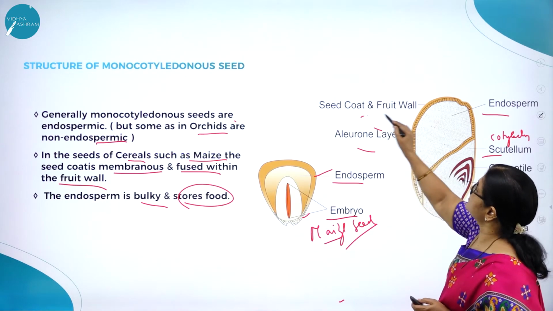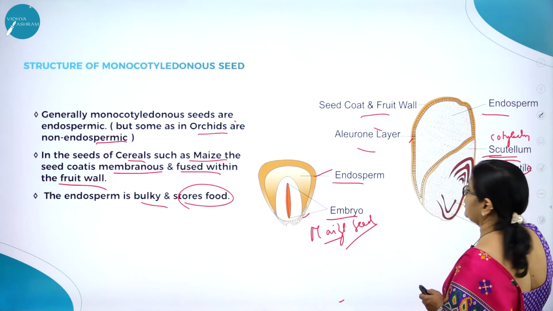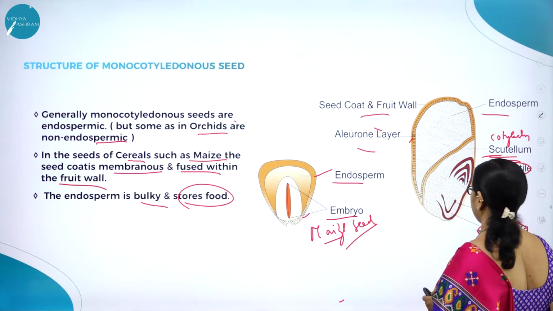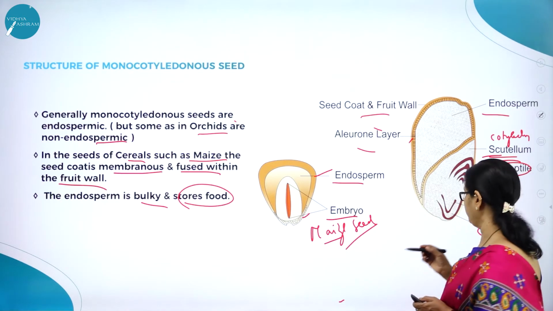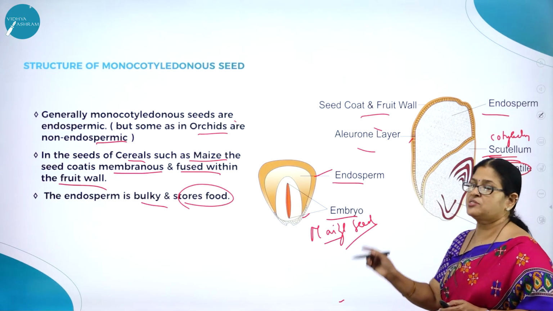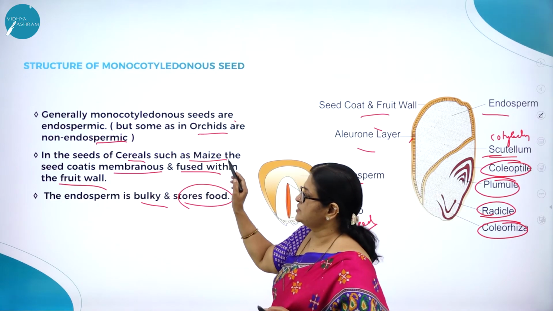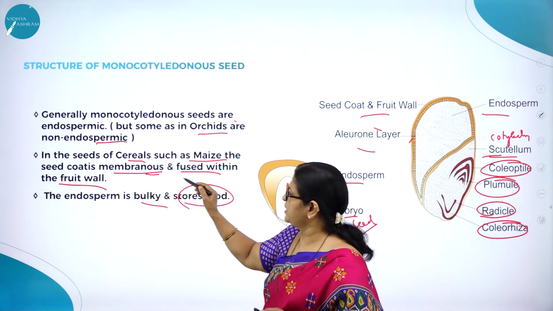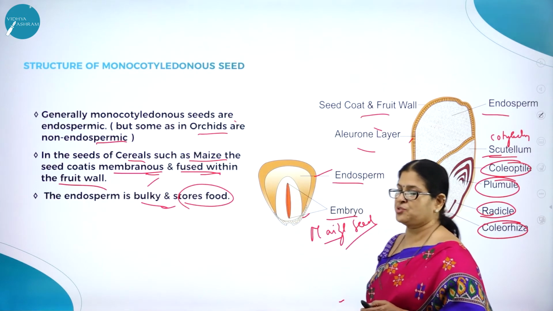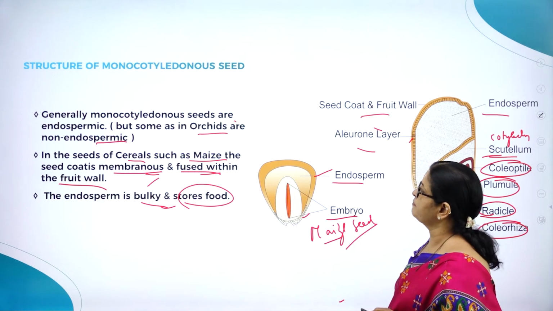So here you can see the seed coat, and you can see the aleurone layer, then the scutellum and the coleoptile, which is going to develop into the shoot tip, and the coleorhiza, which is going to develop into the root tip. Here you can see the radicle and the plumule. So this is about the monocot seed. As I said, in the seeds of cereals such as maize, the seed coat is membranous and fused with the fruit wall, and the endosperm is bulky and stores food. So this is the picture of a monocot seed.